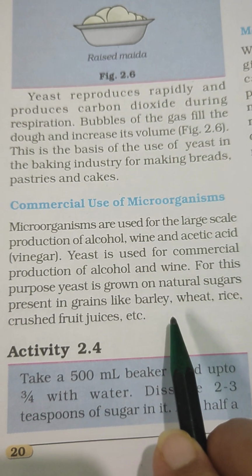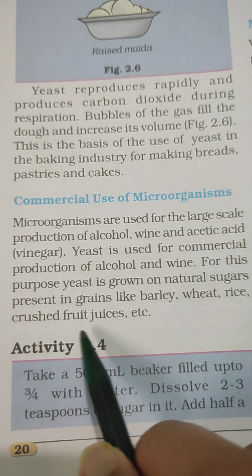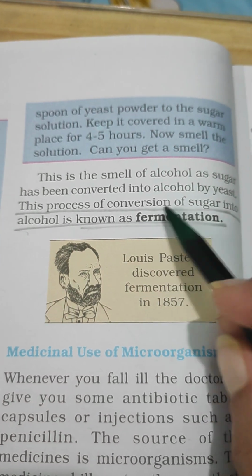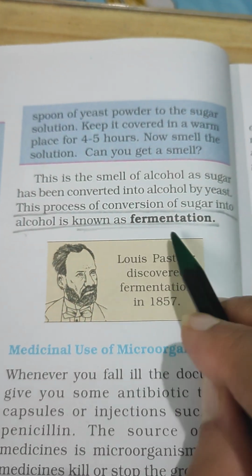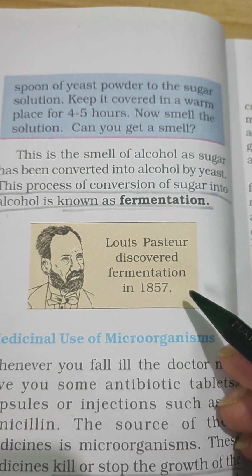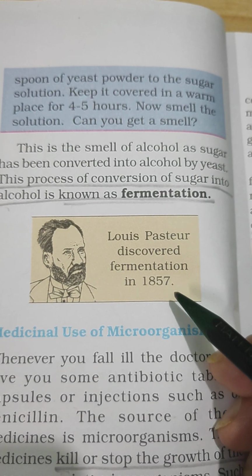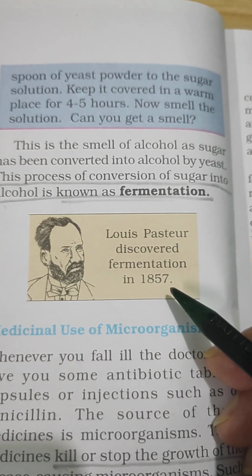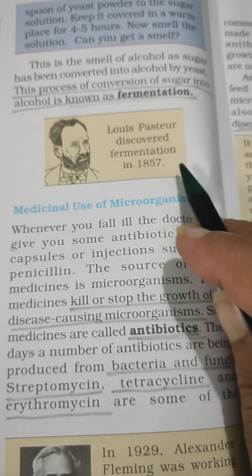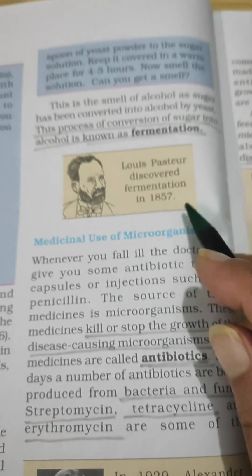Natural sugars like barley, wheat, rice also need certain kinds of bacteria. Now what is the term called fermentation? The process of conversion of sugar into alcohol is called fermentation. Fermentation was discovered by Louis Pasteur in the year 1857. This we also discussed in class. Try to recall this, take it as your notes.